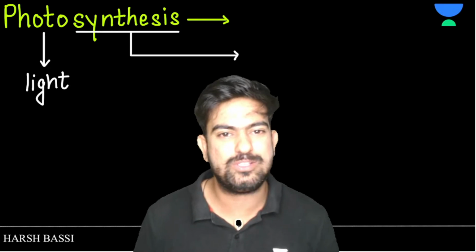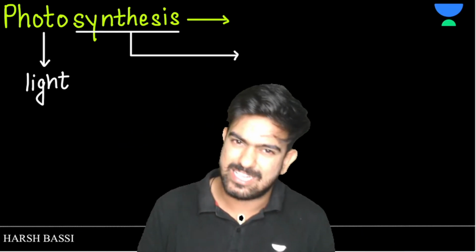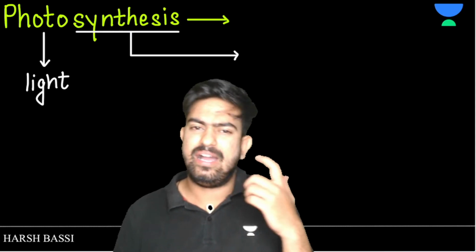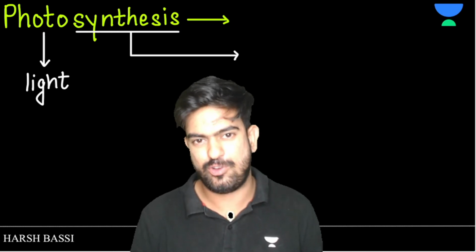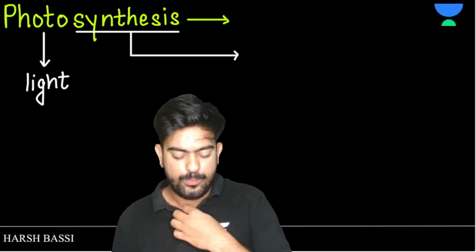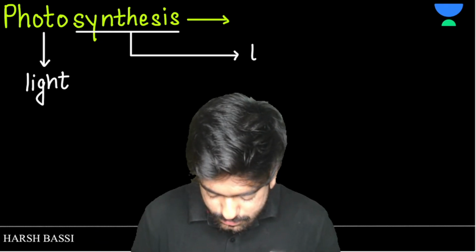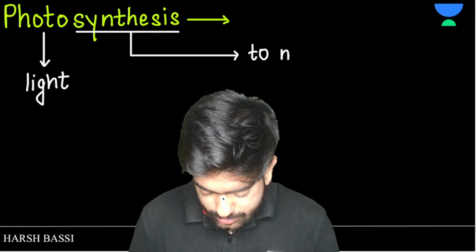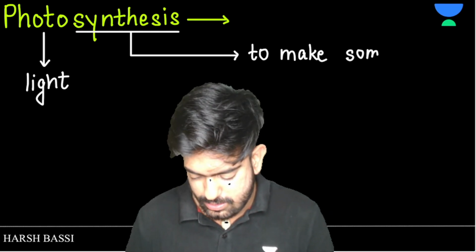I always tell my students that if your English is good, your biology is good, but that's just a thing. Hindi medium students also have lots of knowledge of biology, but this is what I say to my students. So synthesis means to make something.